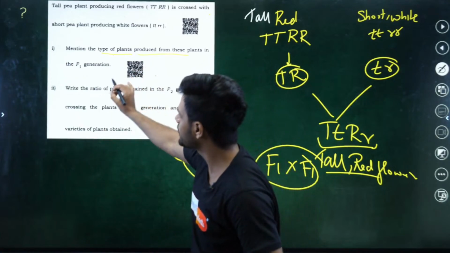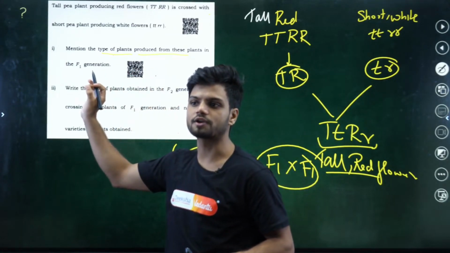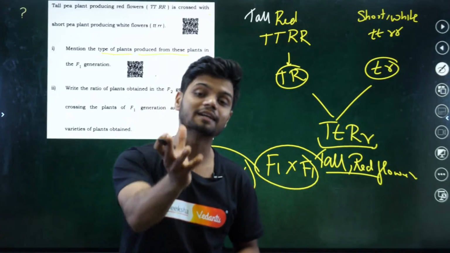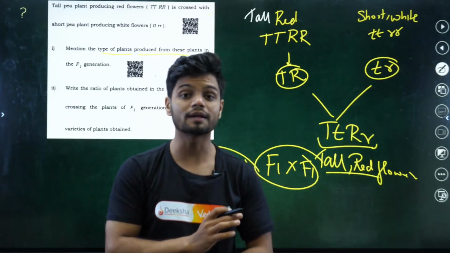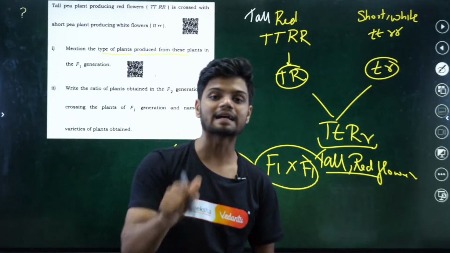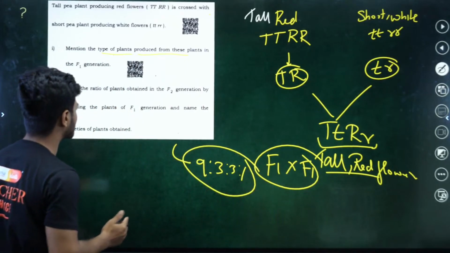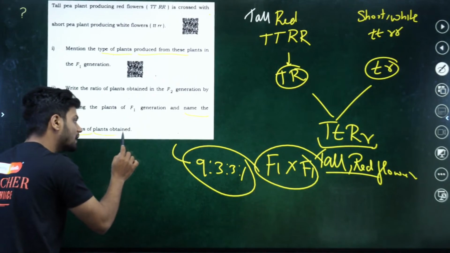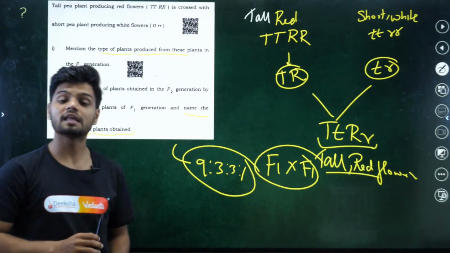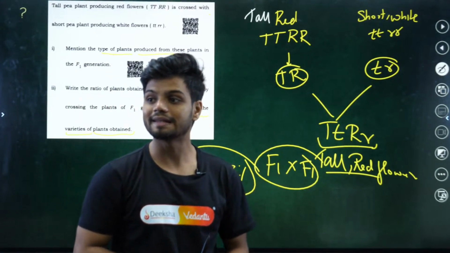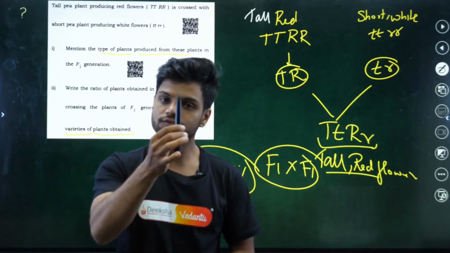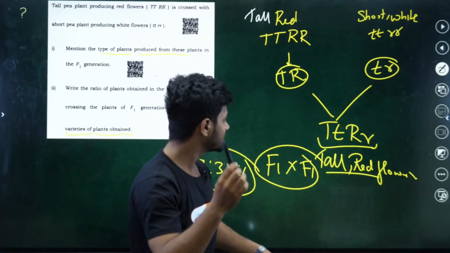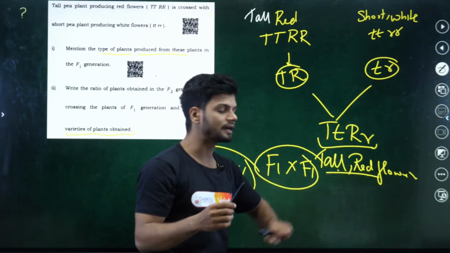Yes sir, correct. Now, if you write that much, you will not get the entire marks. If this is a 5-mark question, you need to draw the entire table. When you do the entire table, then only you will understand the names of the varieties of plant obtained. What are the names of the varieties here? One variety is tall with red flowers.